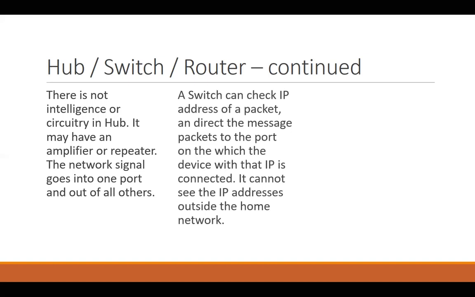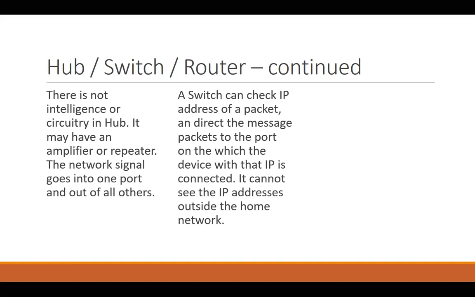But as I told you, the switch can check the IP. The switch can know which port this IP is connected to, and it can send the data to that port. But the limitation of the switch is that it can only recognize the IPs of the network it is connected to.